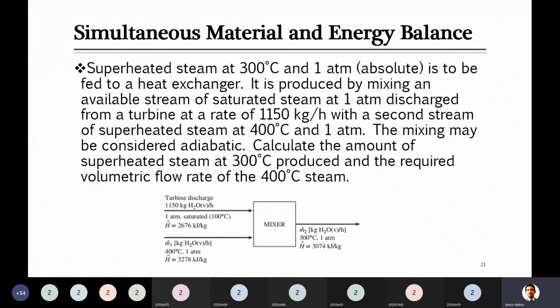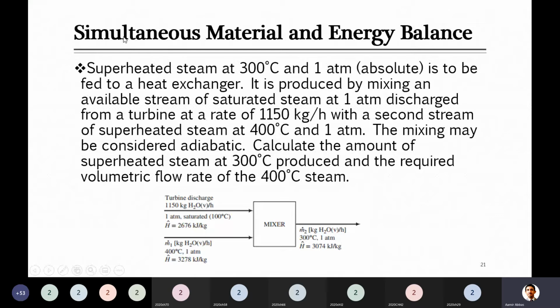Can you see, is it energy balance or material balance? Material balance. Guys, we were just studying material and energy balance, and I came back to material balance. No, look, sir, this question is a combined material and energy balance.